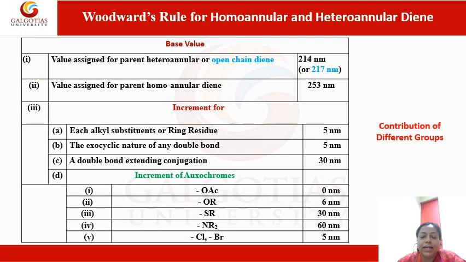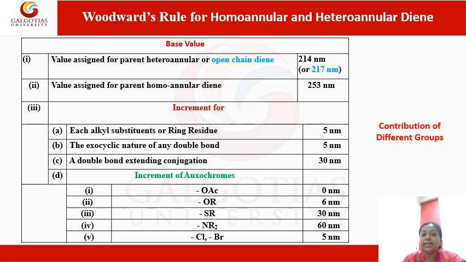Now, when we try to calculate the lambda max of a given conjugated system using UV visible spectroscopy, there are certain base values that we have to understand. For a heteroannular system the base value is 214 nanometer. For an open chain diene, it is 217 nanometer. And if you have a homoannular diene, then the base value is 253 nanometer. Now these are the base values, the core values.